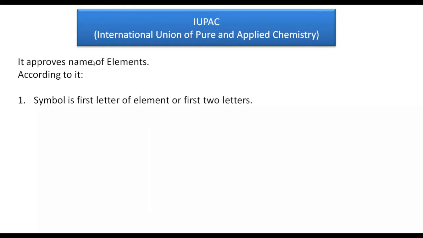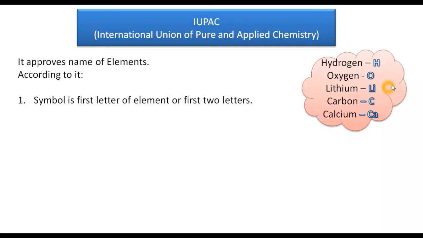That means these symbols are accepted worldwide. According to it, the symbol is the first letter of the element or the first two letters. That means whenever you are going to make a symbol of an element, either the first letter of the element can be the symbol, or the first two letters can be the symbol.